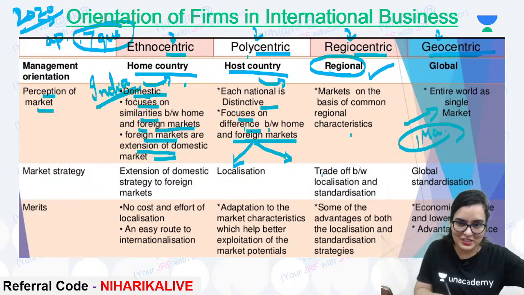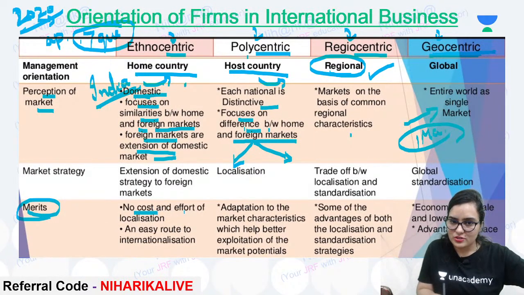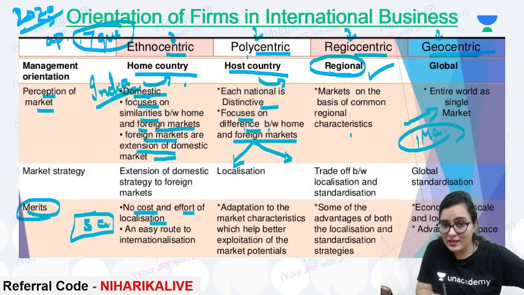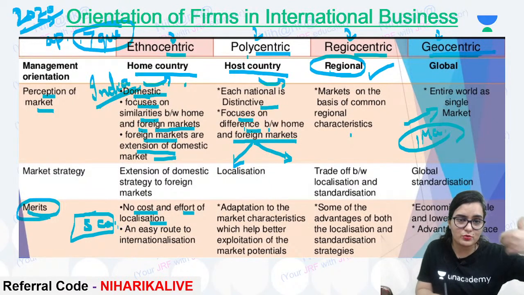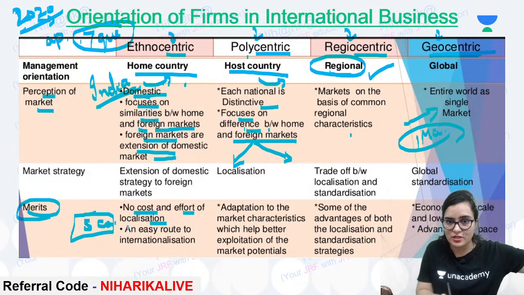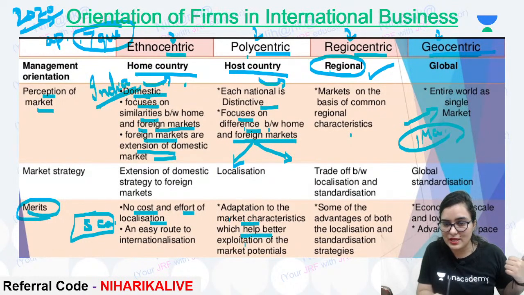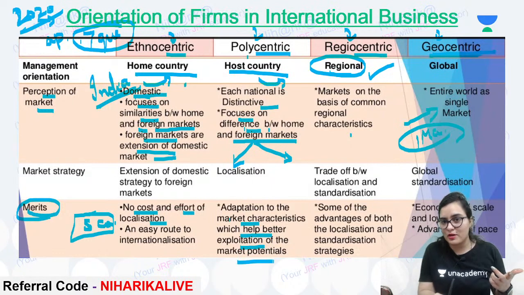Now, merits. What are the benefits? For ethnocentric, there is no cost or effort of localization, because it is only excess production and economies of scale; the excess production will be distributed outside the country. Polycentric: adaptation to the market characteristics, which helps better exploitation of market potential.